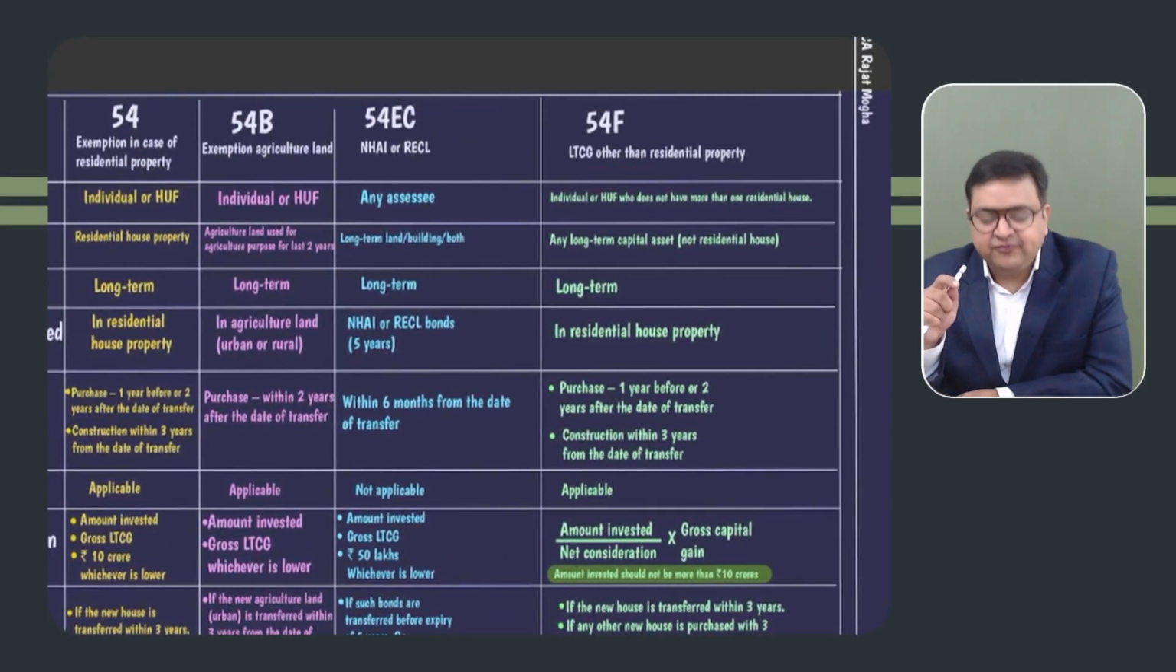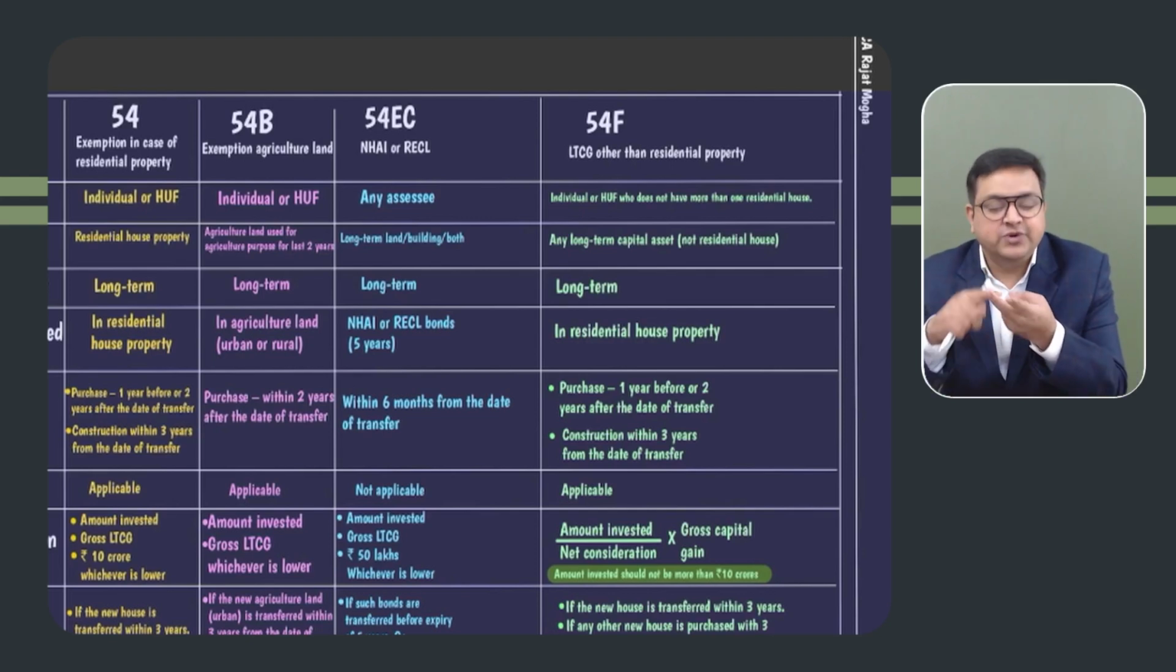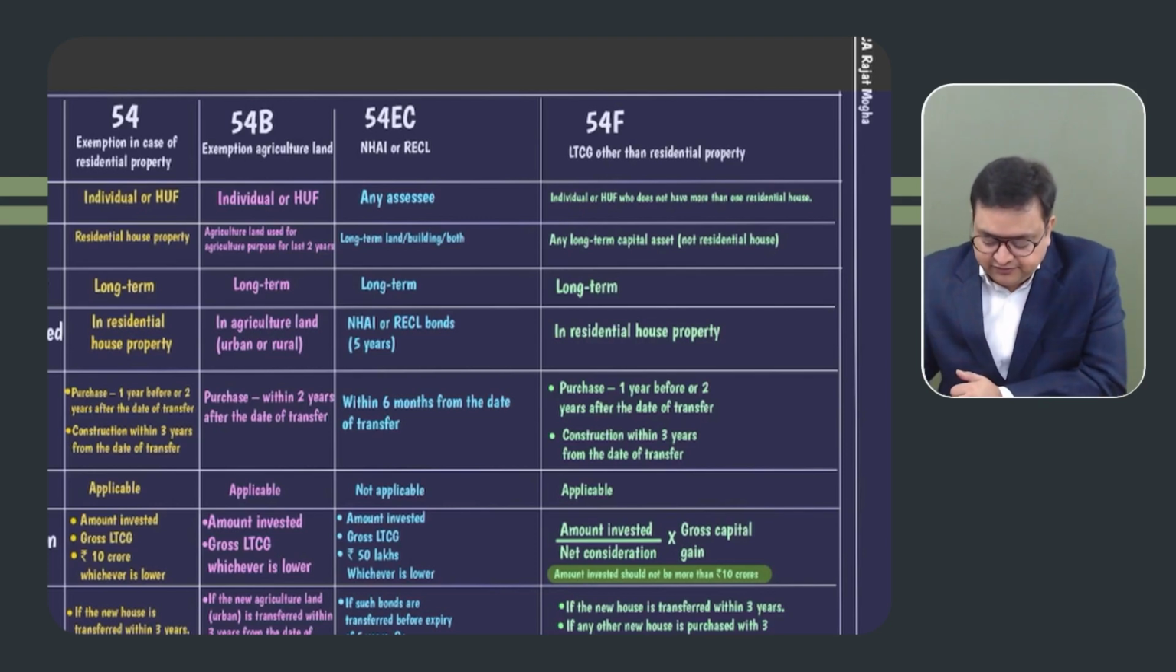54F. 54F is available to individual or HUF who does not own more than one residential house. This exemption is available if you have transferred any long-term asset, if you have transferred your shares, if you have transferred your jewelry, if the assessee has transferred their land other than residential house. So if the assessee has transferred any long-term asset other than residential house and they are purchasing residential house, then the exemption is available under section 54F. Got it? Exemption is available under section 54F.